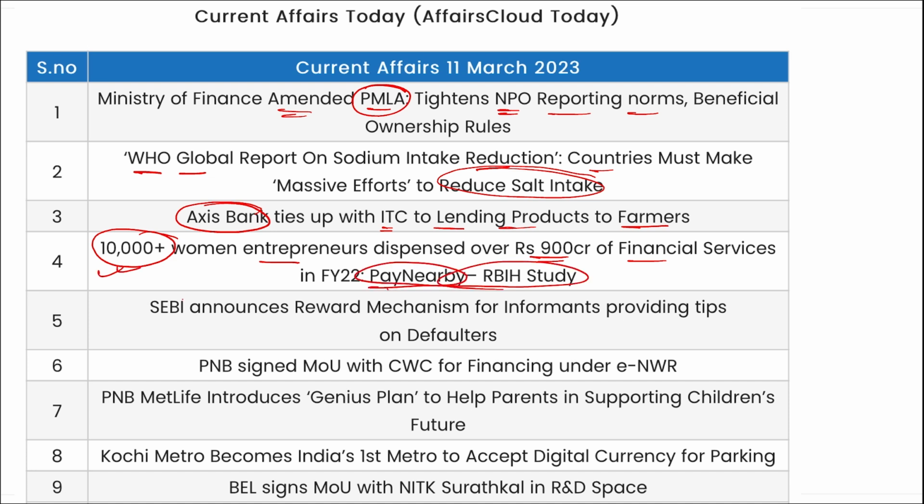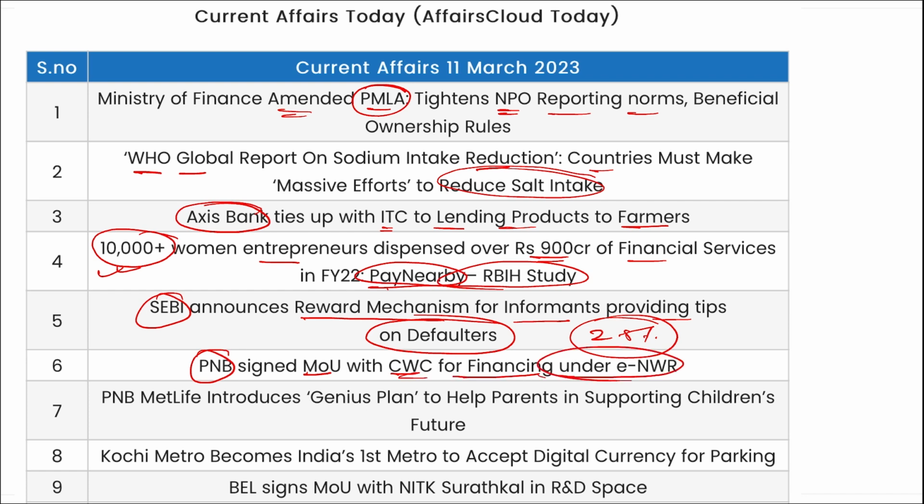Then Sebi has announced a reward mechanism for informants providing tips on defaulters, and around 2.5% of the money of the defaulter will be provided to those informants. Then PNB signed an MOU with CWC for financing under ENWR.